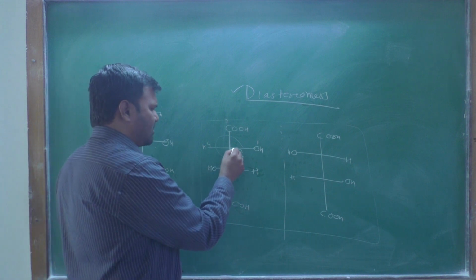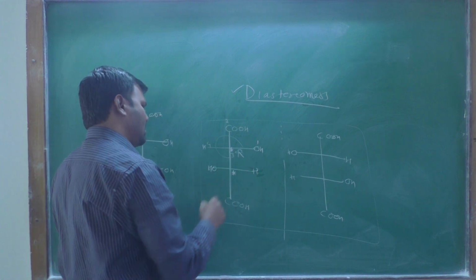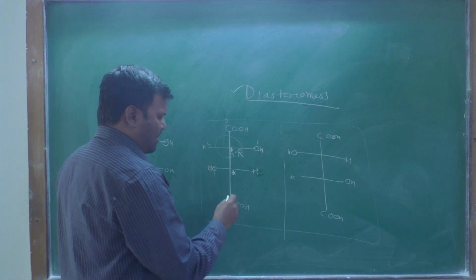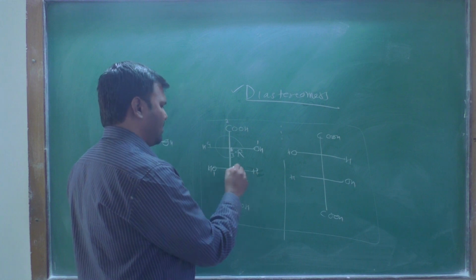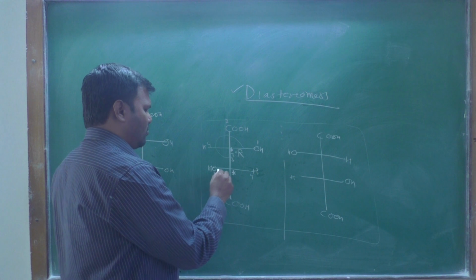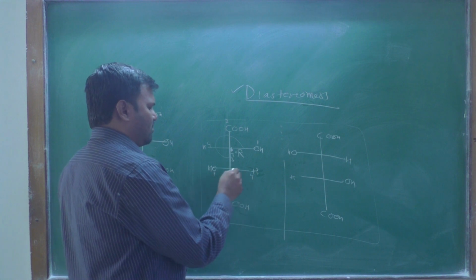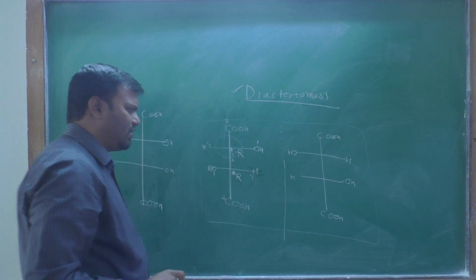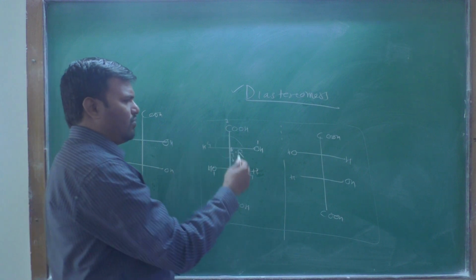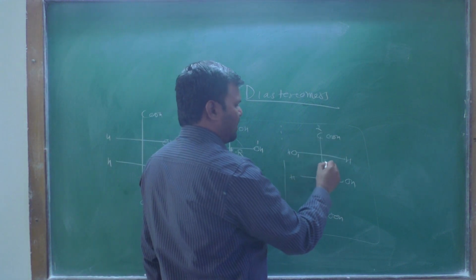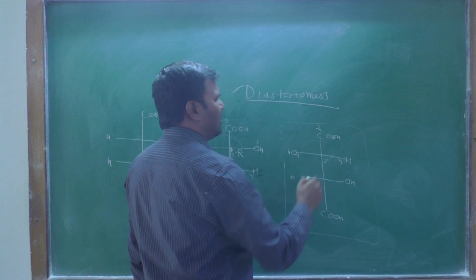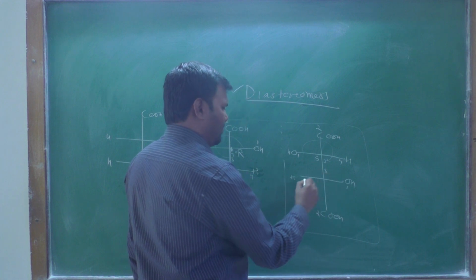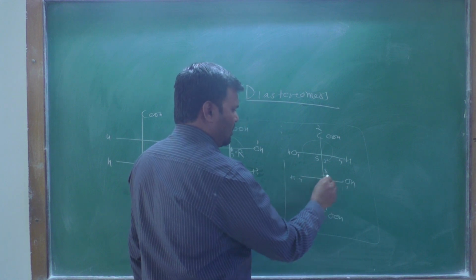In this tartaric acid, there are two chiral centers. Therefore, we have to find the configuration of the other chiral center as well, with priorities 1, 2, 3 and the fourth. We rotate this 1, 2, 3; the fourth group is horizontal, therefore S changes to R. Both configurations are R and R. For the other isomer, finding the configuration 1, 2, 3 and 4, R changes to S, and for the other center also, R changes to S.